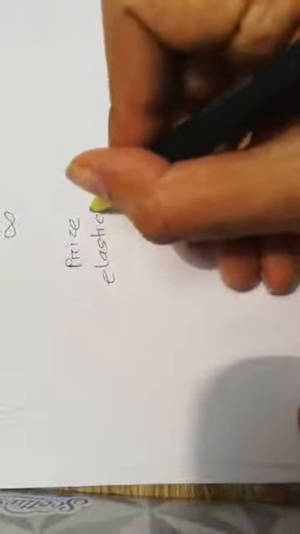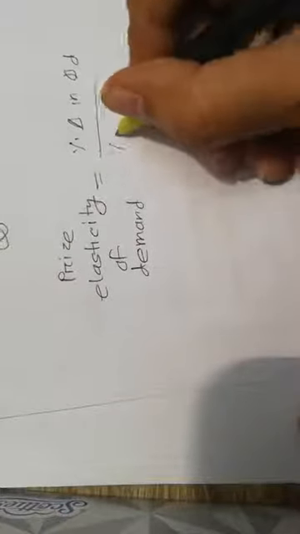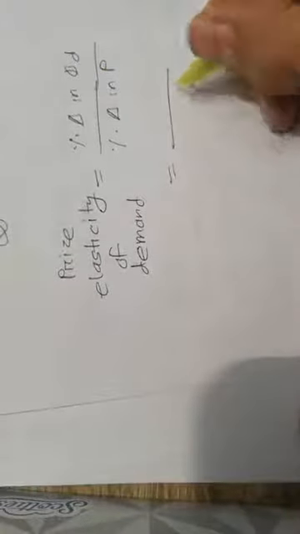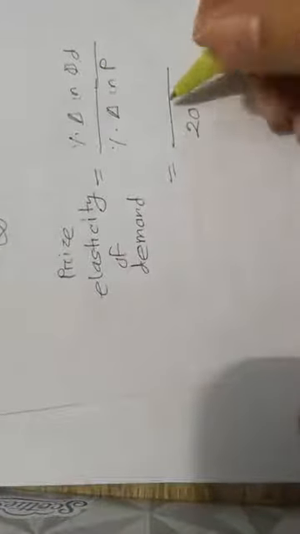So what does that mean? Price elasticity of demand, that is percentage change in quantity demanded divided by percentage change in price, right? For example, your price changes by 20%, percentage change in price.